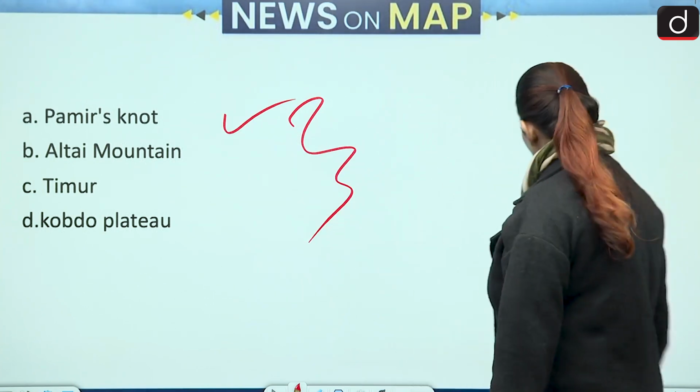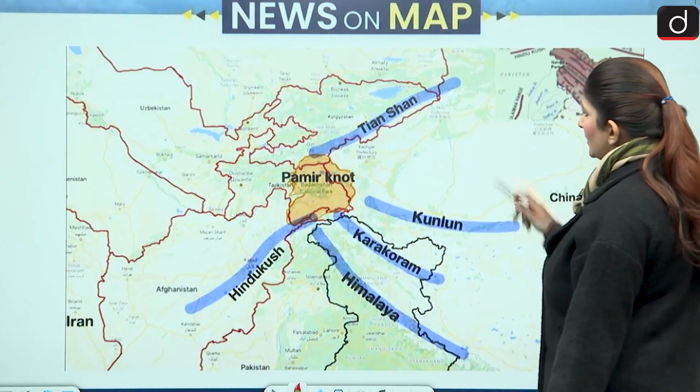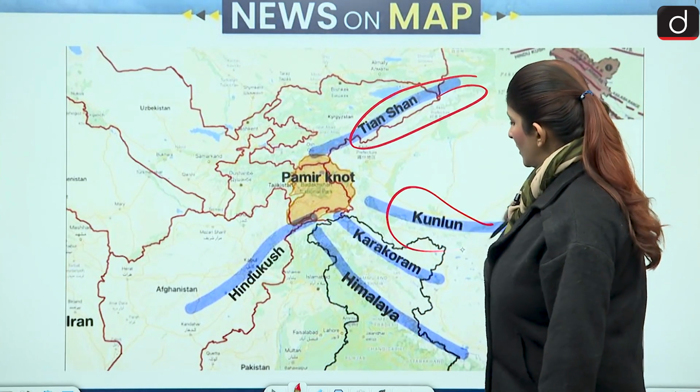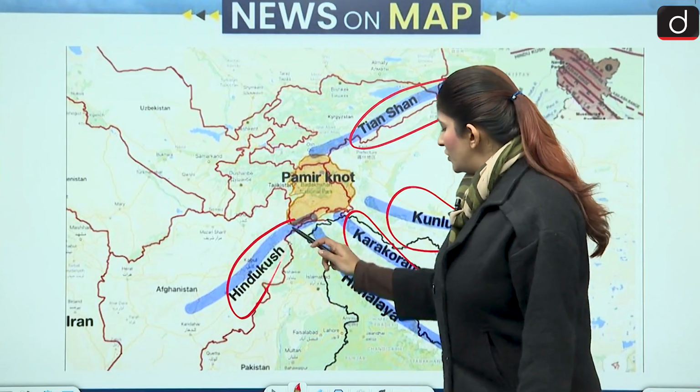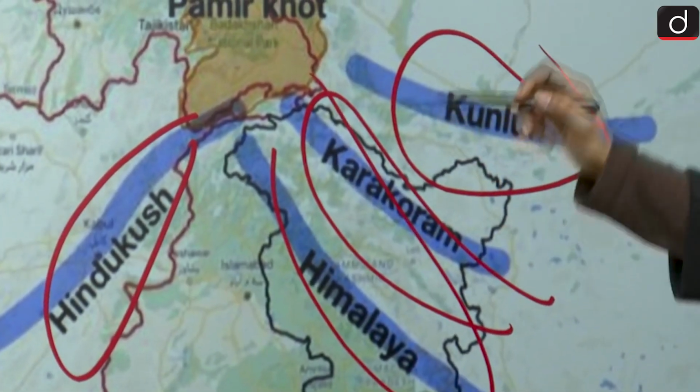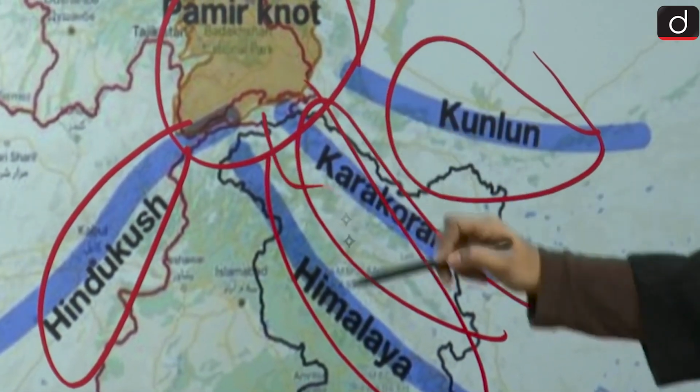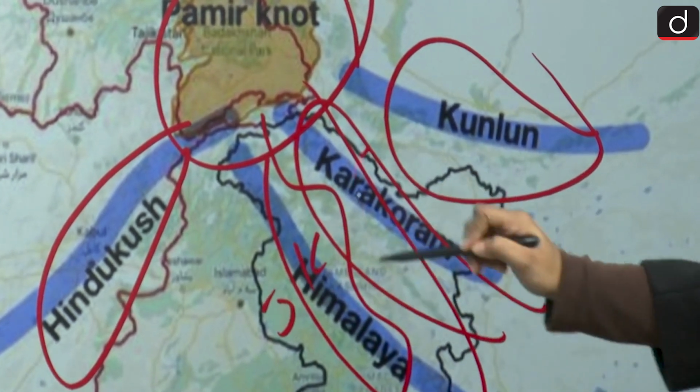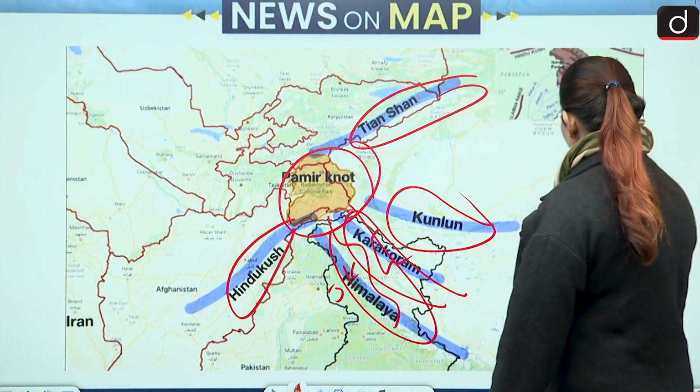So this is something very easy. As you can see, Tian Shan, Kunlun, Karakoram, Hindu Kush and Himalayas, they all are forming the Pamir Knot. Okay, and this is Jammu and Kashmir and this is the Ladakh region. So we have our answer.